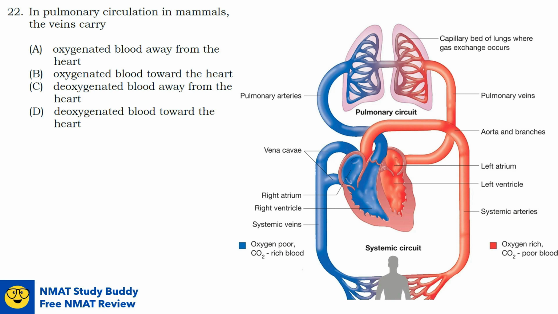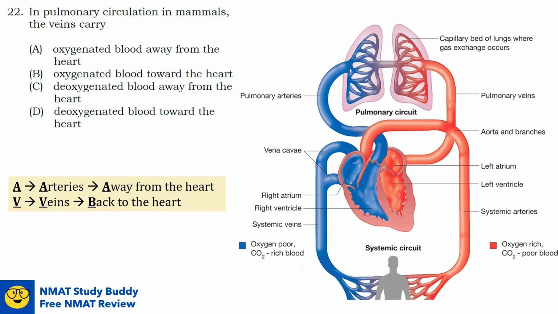A useful mnemonic here is this. A for arteries, meaning they carry oxygenated blood away from the heart. V for veins, meaning they carry the oxygenated blood back to the heart. Again, arteries carry oxygenated blood from the heart. Veins carry the oxygenated blood back to the heart. So let us now take a look at the options in our question.